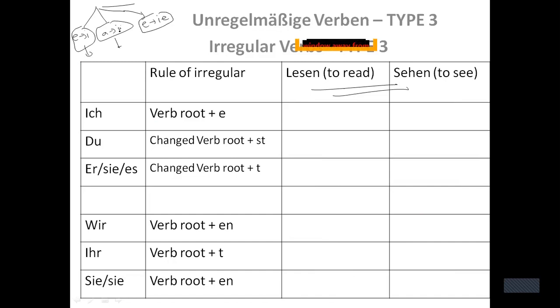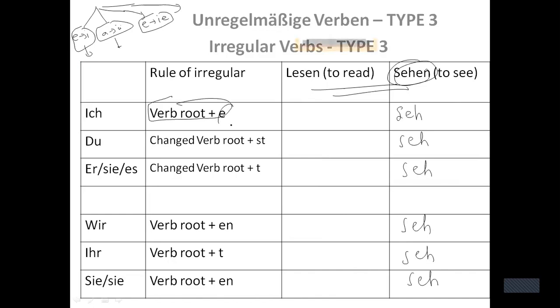And this then we will discuss the fourth one. Okay, let's see this one, sehen. At first let me write the verb root first. S-e-h-n. So with ich, the verb root will remain same, only the ending will be there. So I shall write e, sehe. It will give you the meaning of I see. Ich sehe, I see.